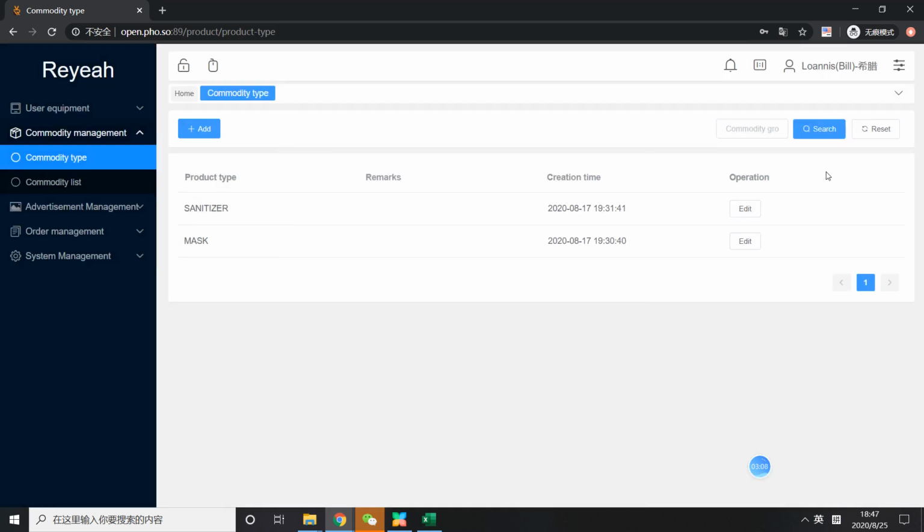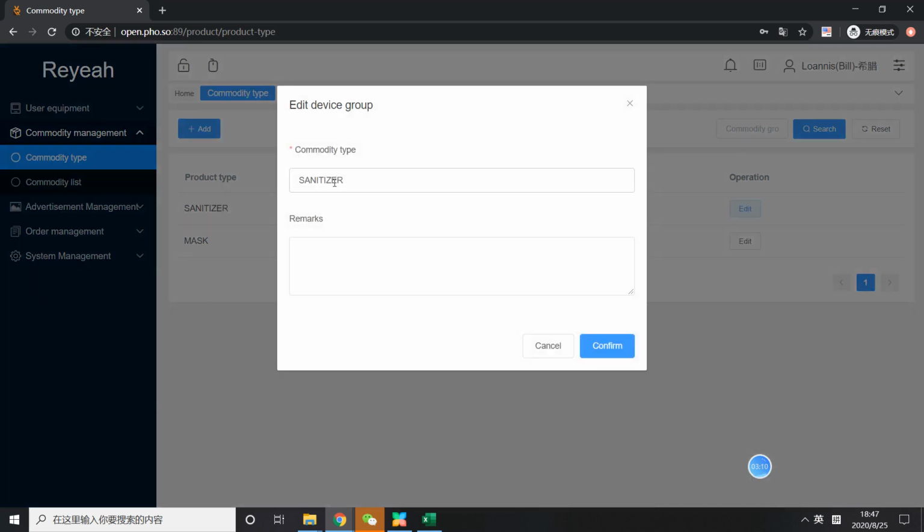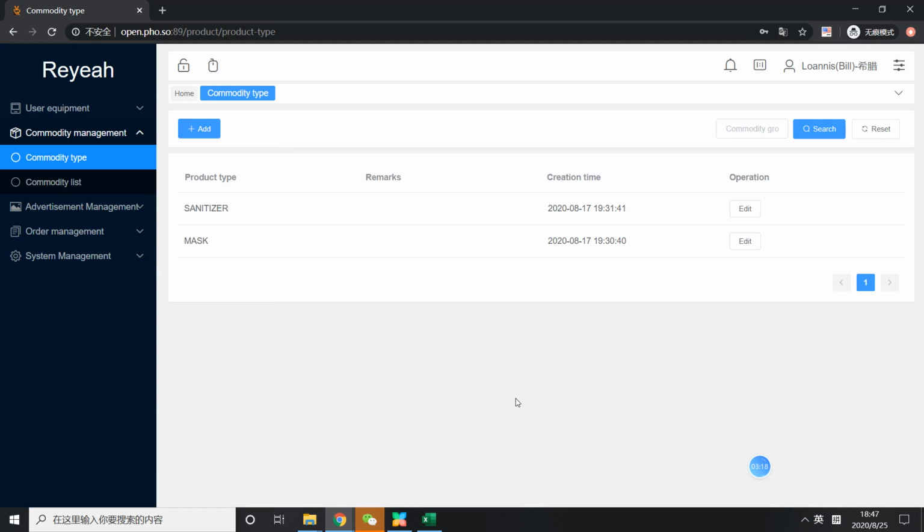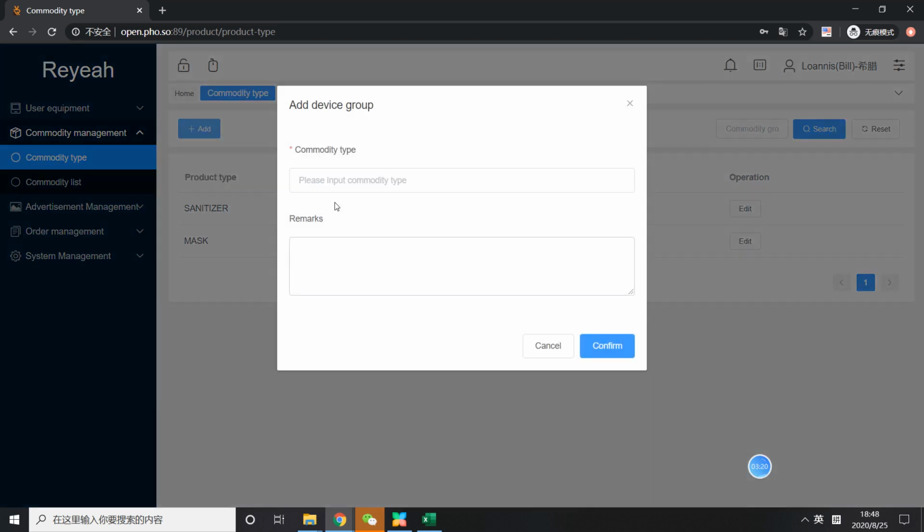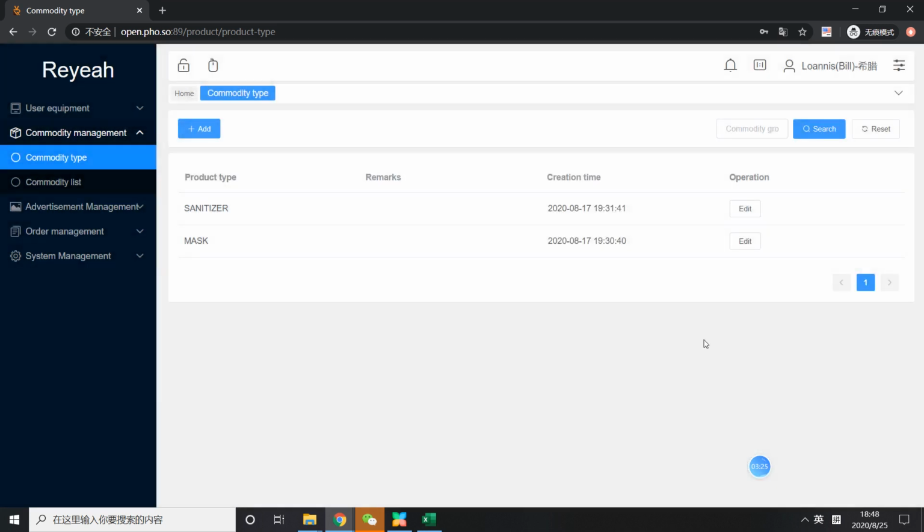So as you can see here, it has like the hand sanitizer, and then you can add remarks as well. After you add it, you can confirm it, and then it will show here.